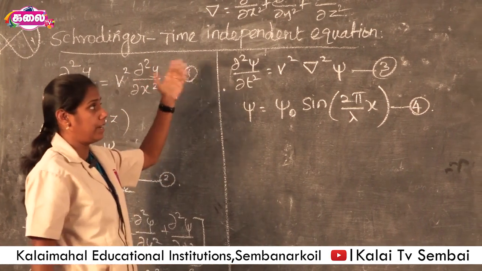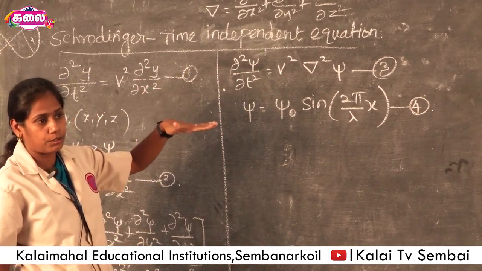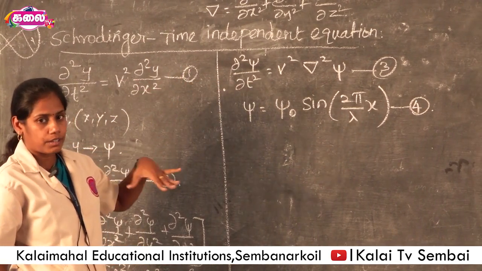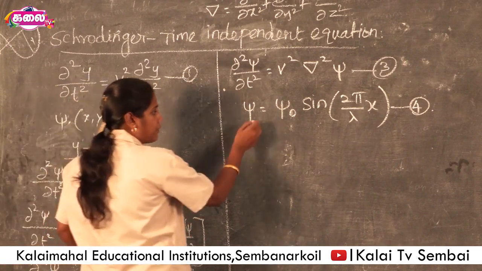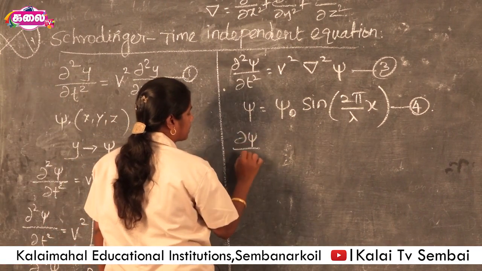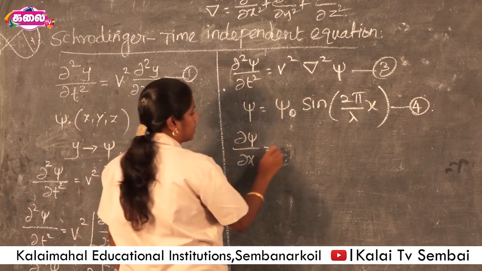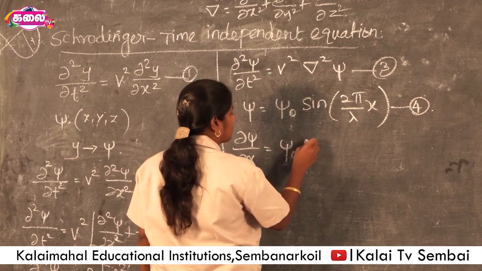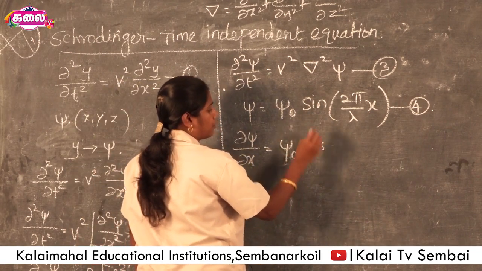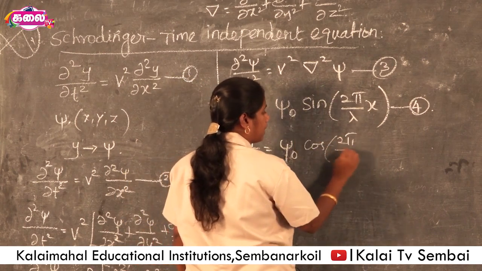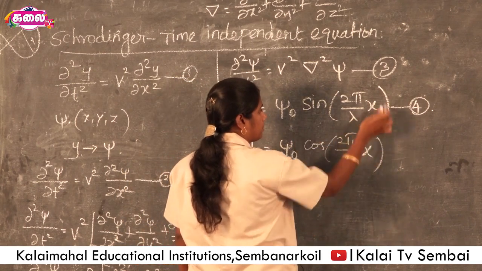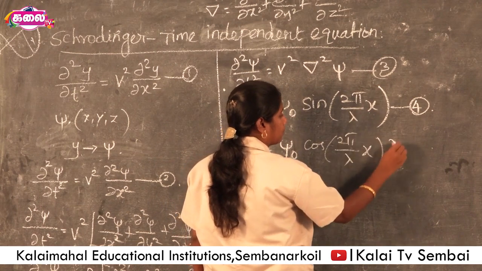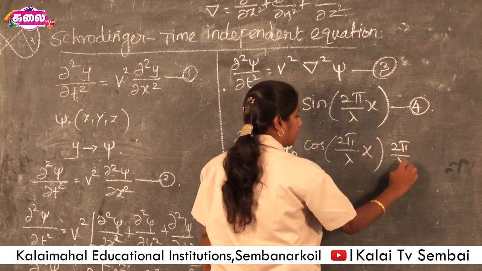This time independent equation is explained with respect to position only, irrespective of time. So differentiating with respect to x, ∂ψ/∂x = ψ₀ cos(2π/λ x) and this term is again differentiated into 2π/λ.